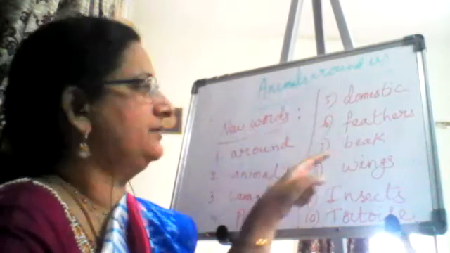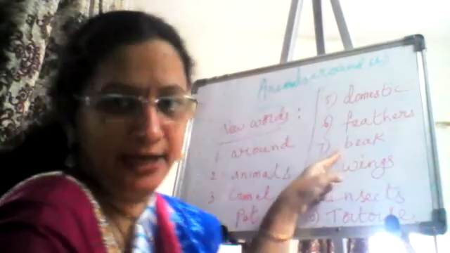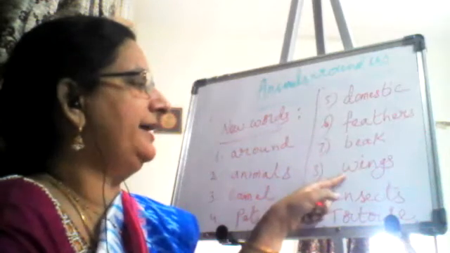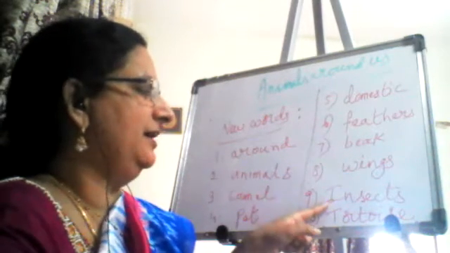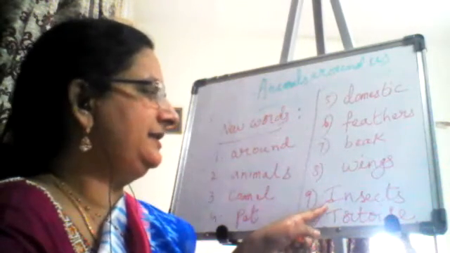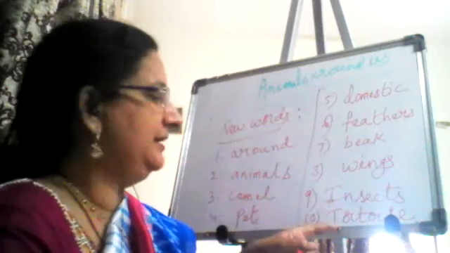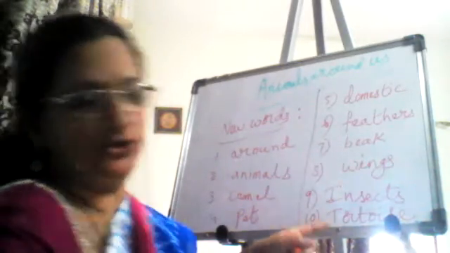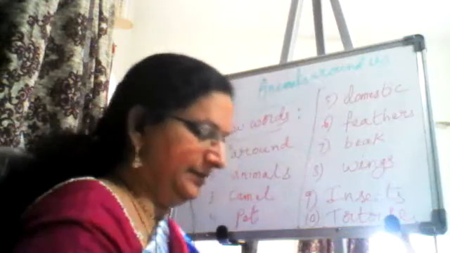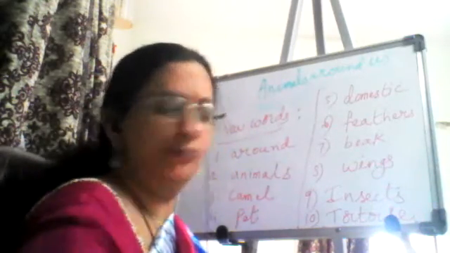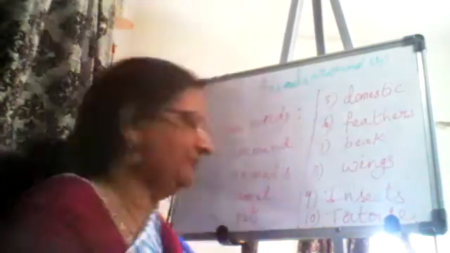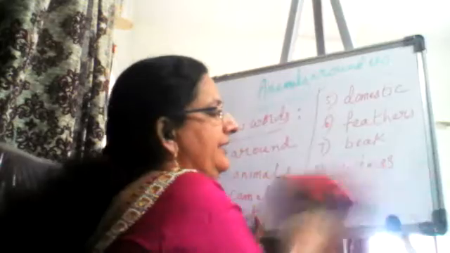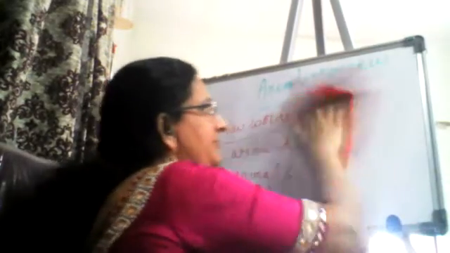Feathers, feathers. Beak, wings, wings. Insects, insects. Tortoise, tortoise. So these are the first 10 words, and the next 10 words I'm writing on the board now.